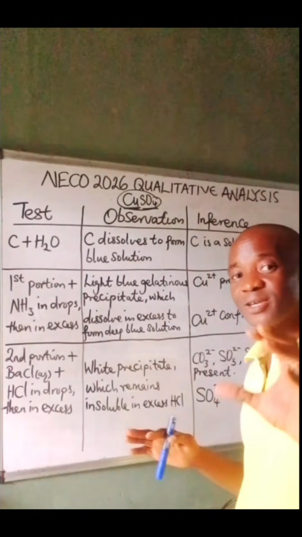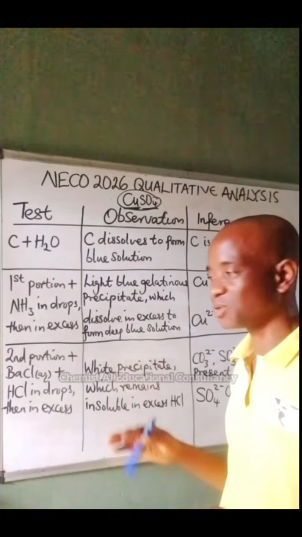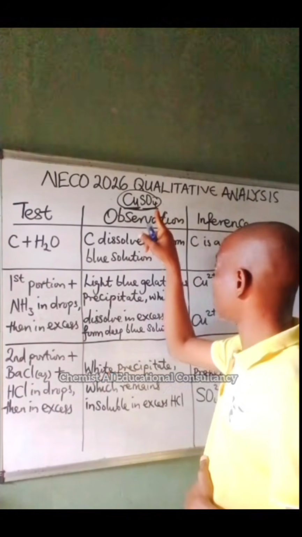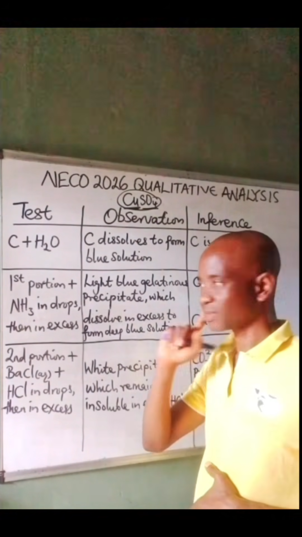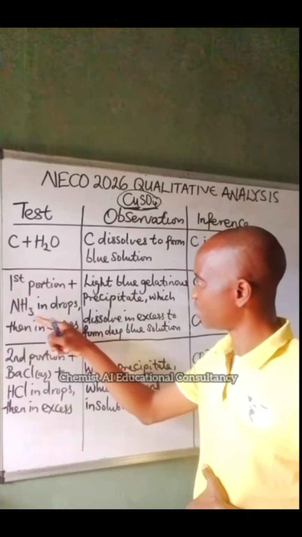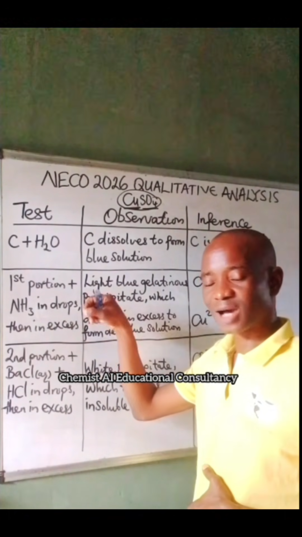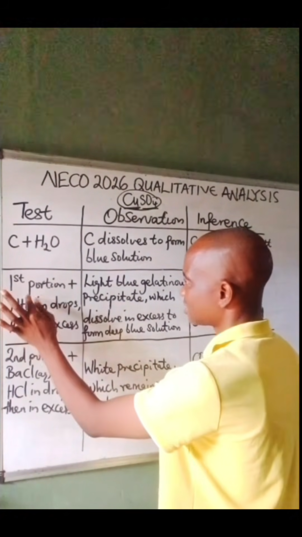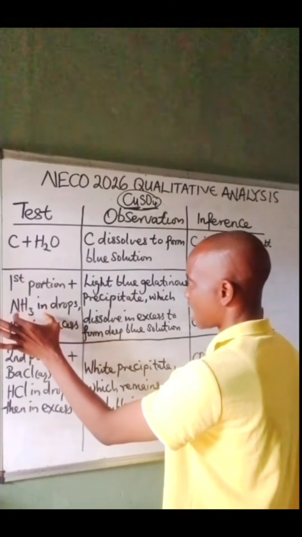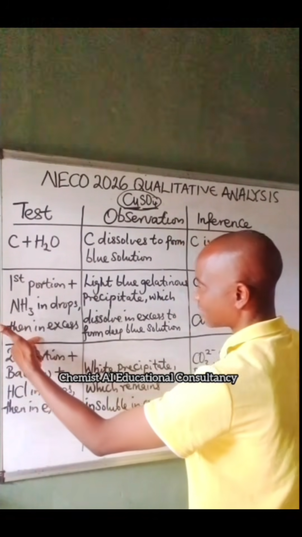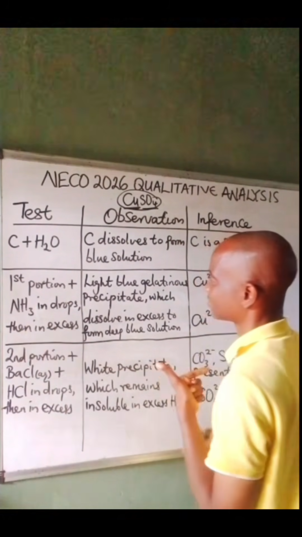ion. So when you divide into two, they will ask you to add a reagent, ammonia solution, in order to test for copper-2 ion. So you write first portion plus ammonia. They will ask you to add it in drops and then in excess. So you write first portion plus ammonia in drops, comma. Then you go to the next line and write then in excess.